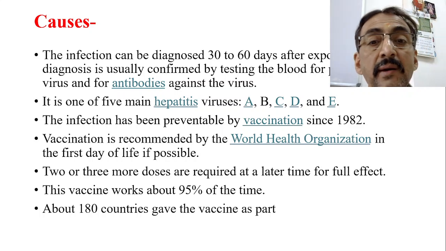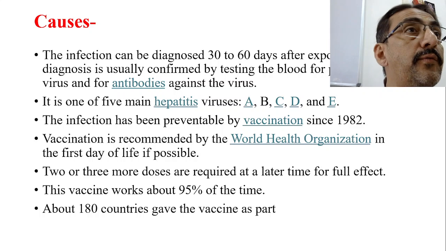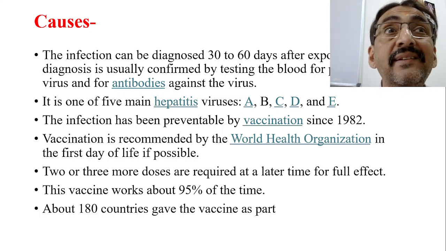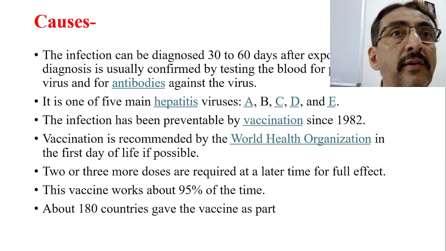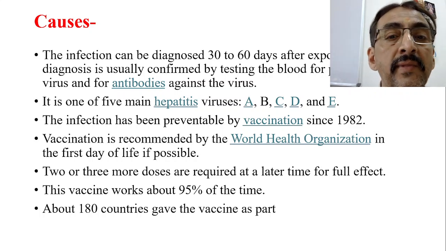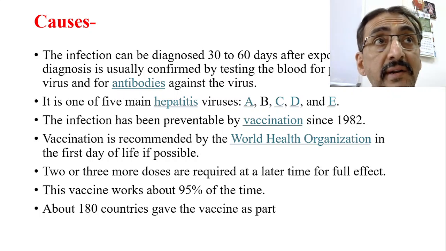The vaccination is recommended by the World Health Organization on the first day of life if possible, because we will go for the 0 dose on the first day itself. Okay, hepatitis B vaccination schedule, if you see, the 0 dose will be given on the first day itself. Now 2 or 3 more doses are also required. That we'll discuss in the vaccination part in detail.